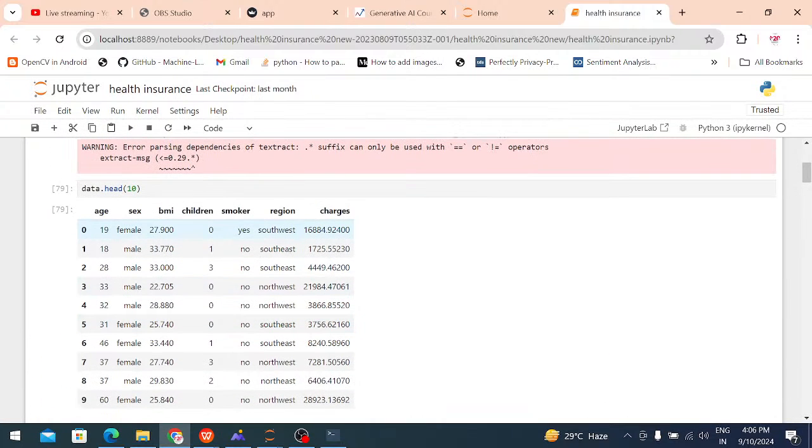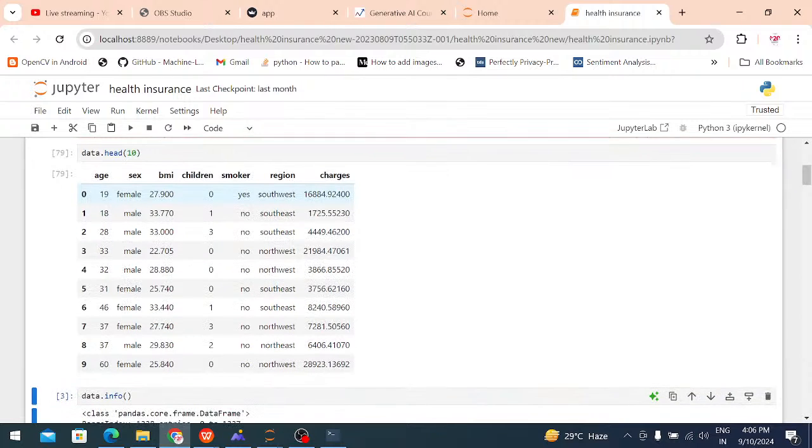In my dataset, what are the attributes? Age, sex, BMI, children, smoker, region, charges. We are predicting the health insurance, how much. For example, for an accident, how much we are paying as the amount, or for a death, how much. We are predicting like that. For that purpose we use charges. This type of dataset we are collecting. The first step in machine learning is data collection. We are collecting the data information.